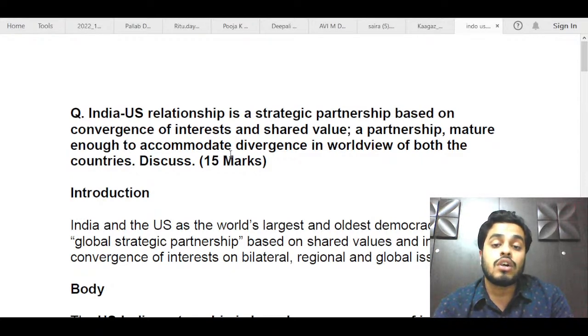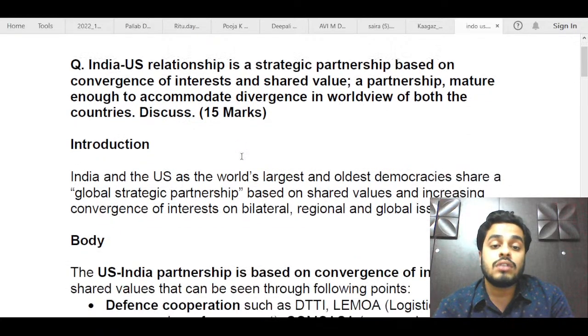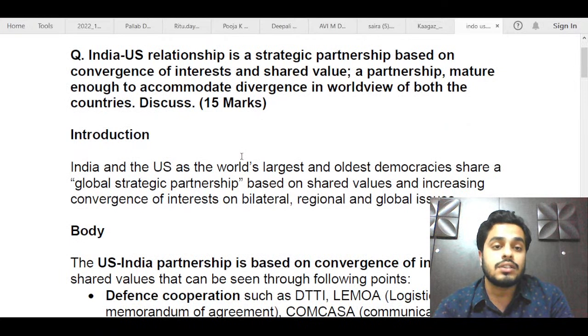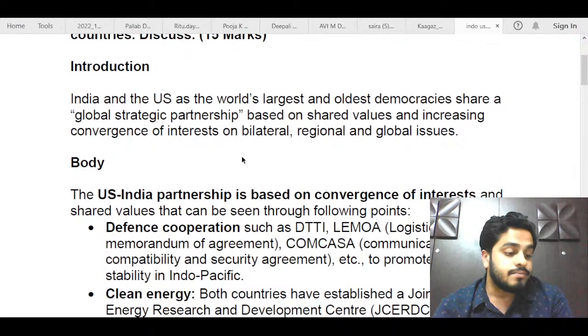For example, you can also talk about the sanctions that US imposed on Russia but bypassed India. India was not affected by those sanctions, and India went on to purchase the S-400 defense system. So these things show that the partnership has matured enough to accommodate the divergence. So instead of the way forward, you could have mentioned this also, how the divergence has been accommodated in this relationship. So I think this was the basic framework of the answer, guys. And if you have any doubts, you can ask me in the chat box.